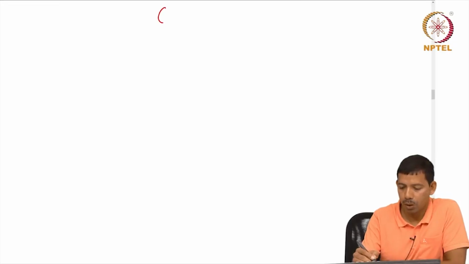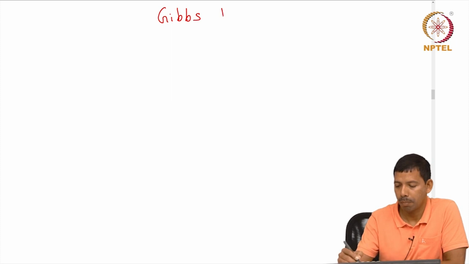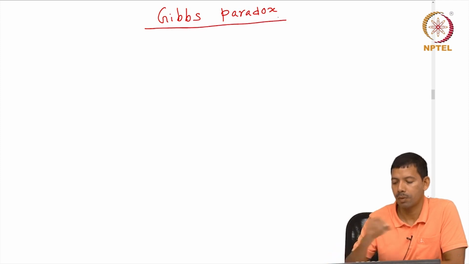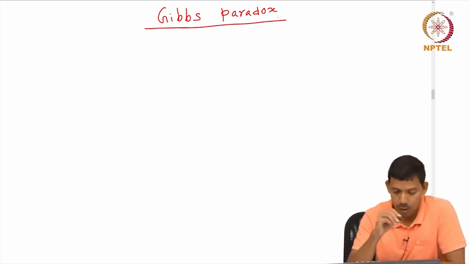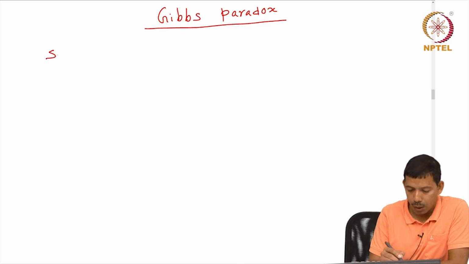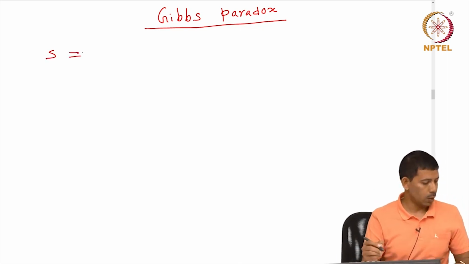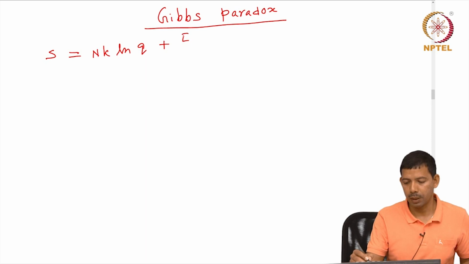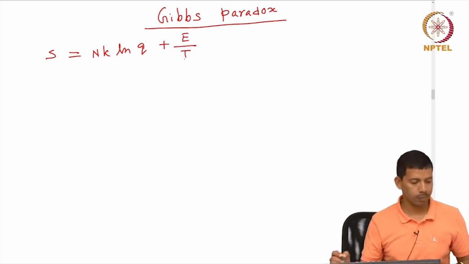Which I will be talking about is called the Gibbs paradox. This is very important in statistical thermodynamics. So, we got entropy is equal to Nk ln Q plus E by T. This we got before.